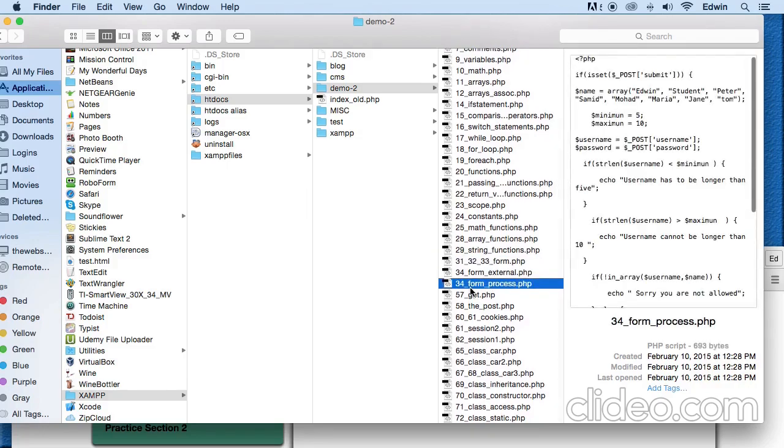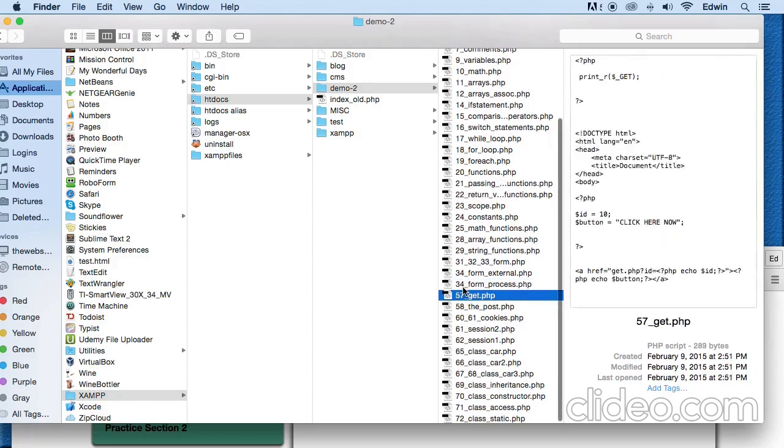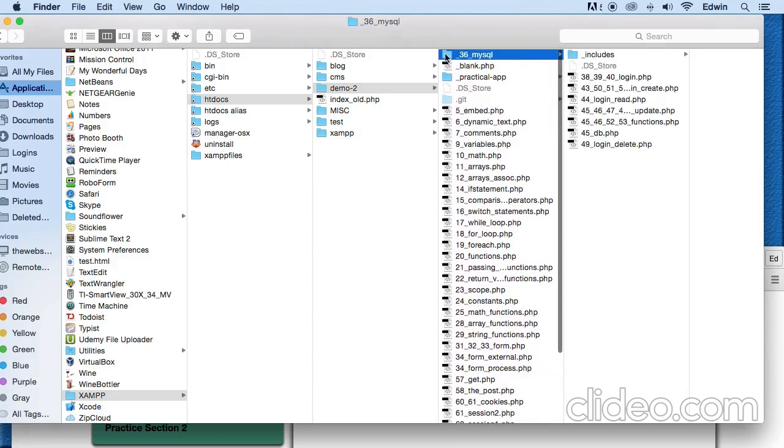And when it jumps from 34 to 57, that means that I have the files in another folder. And in this case, it's going to be my SQL files. So they're going to be here.